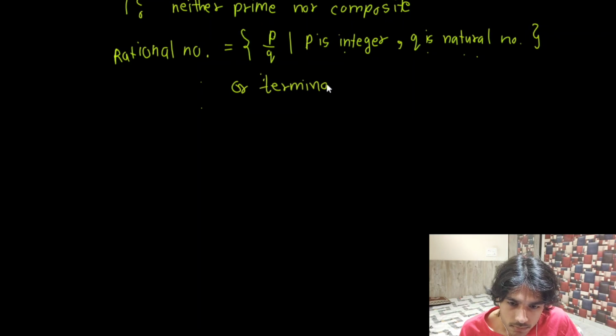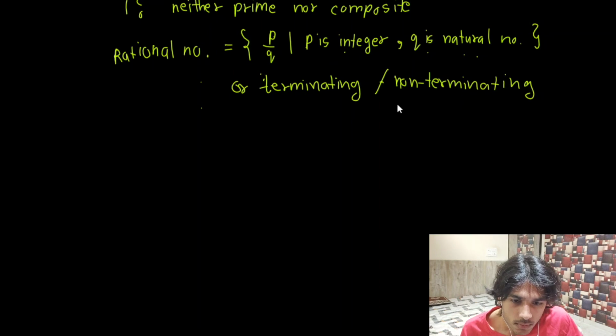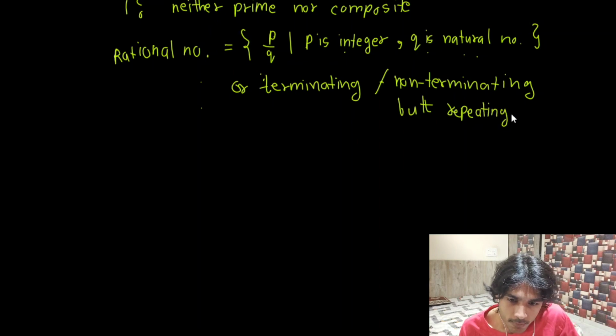Terminating or non-terminating but repeating. Wait a minute. So what do I actually mean by terminating?